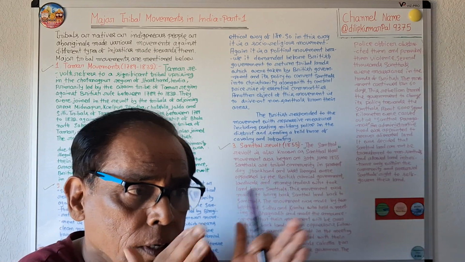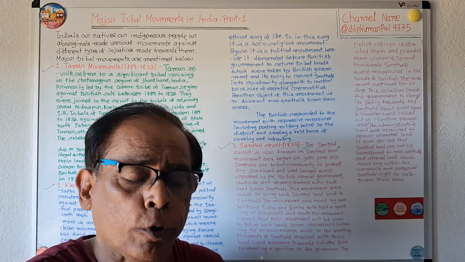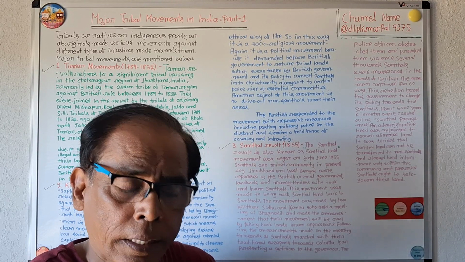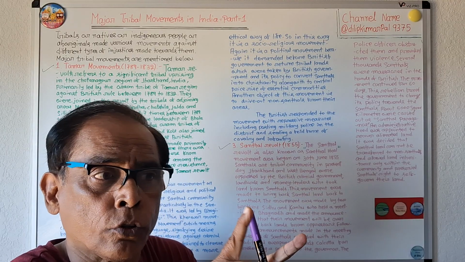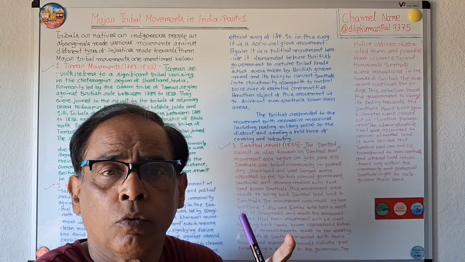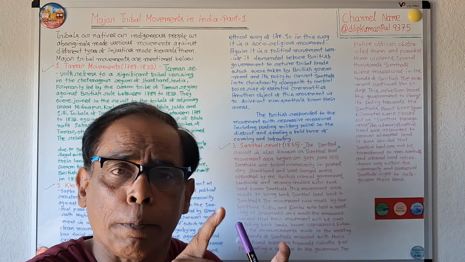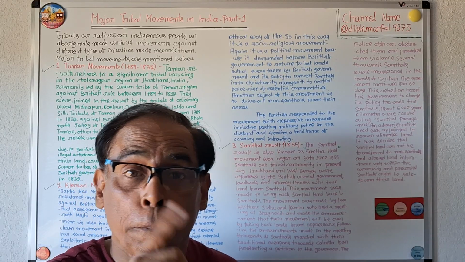So to control the movement, the British government took repressive measures. They deputed military police to the area, and they sent cavalry, soldiers who fight with the help of horses, and infantry, soldiers who fight on foot.